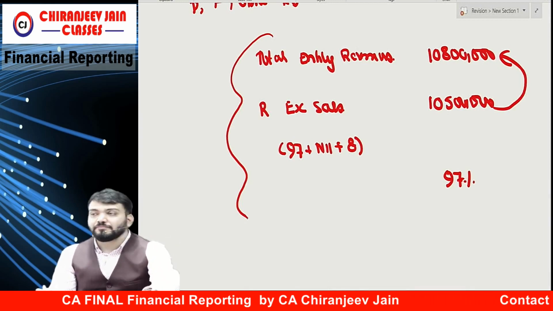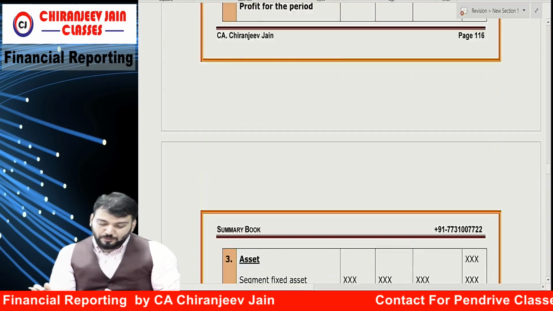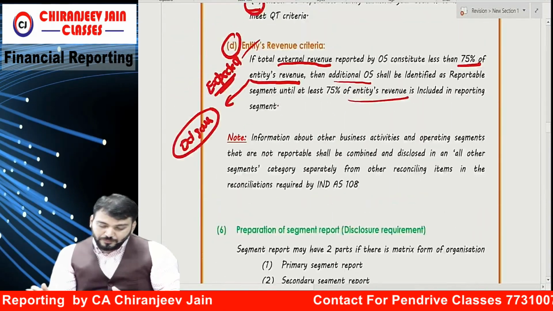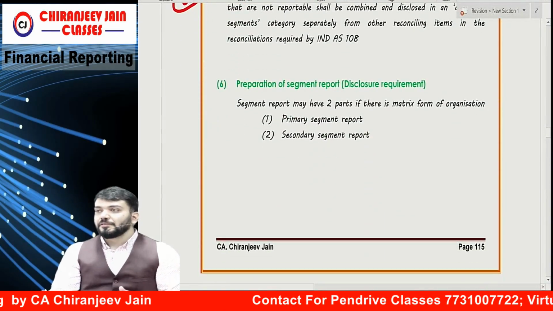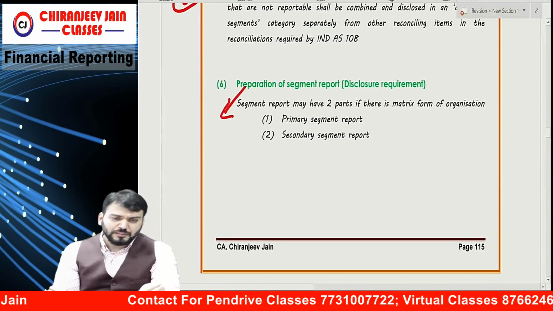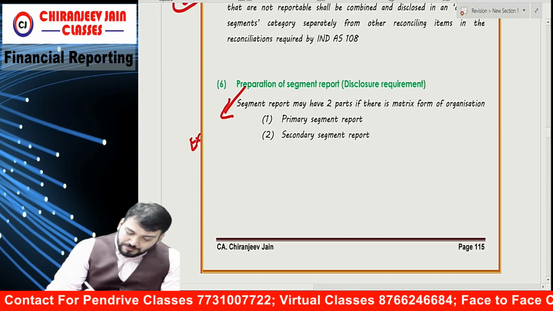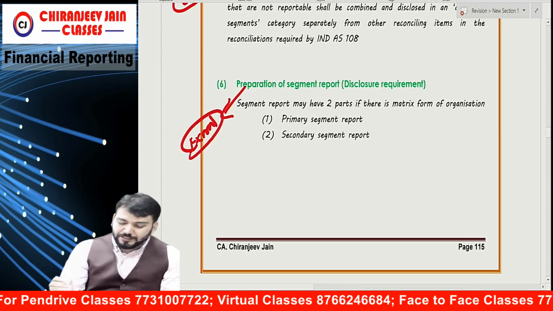Suggested answer is given. You can compare with the suggested answer. Correct? Understood. This is done. Last point of this chapter. I am expecting this part. This part was already asked in the exam, but then also it can be repeated.